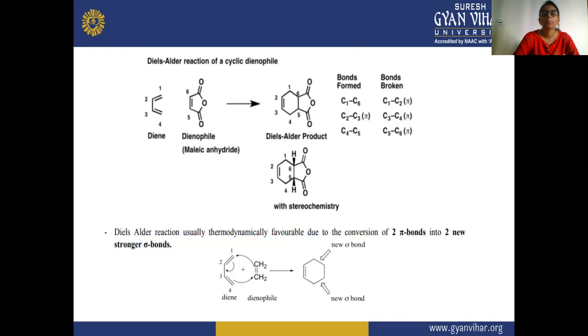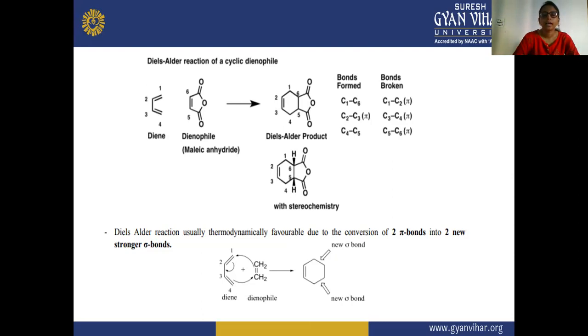Again there is a bond formation between C1 and C5. According to the stereochemistry, the H atoms present on the sixth and fifth carbon positions are away from us. That is why they are shown by the wedge structure.